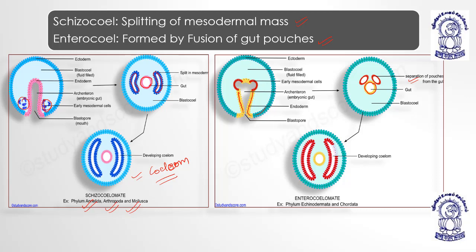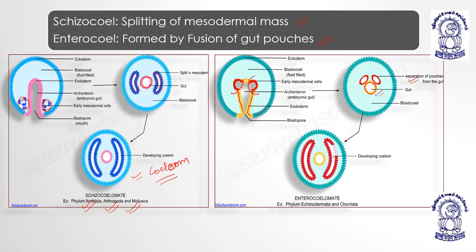Now the early mesodermal cells, these red ones, will be separated, and this yellow one makes the gut, and these separated gut pouches will now fuse, and because of their fusion they make a coelom.